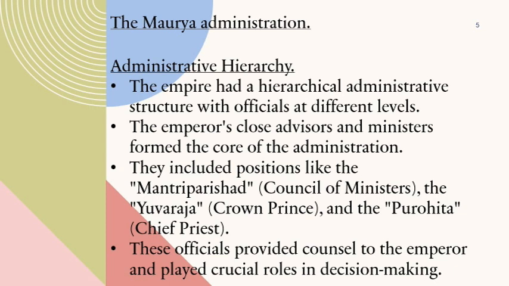Administrative hierarchy. The empire had a hierarchical administrative structure with officials at different levels. The emperor's close advisors and ministers formed the core of the administration. They included positions like the Mantri Parishad, Council of Ministers, the Yuvraja, Crown Prince, and the Purohita, Chief Priest. These officials provided counsel to the emperor and played crucial roles in decision-making.